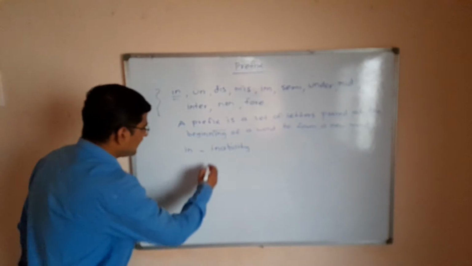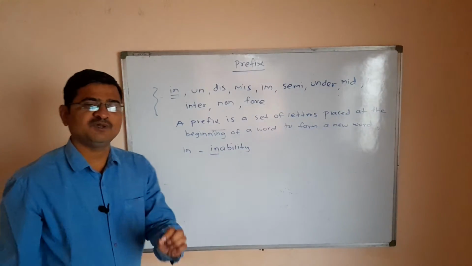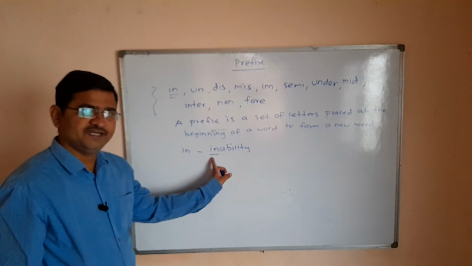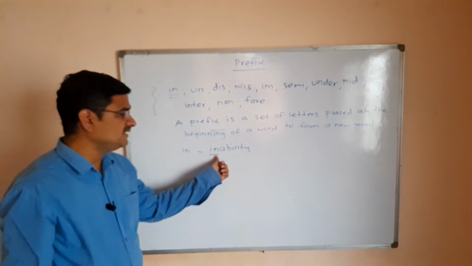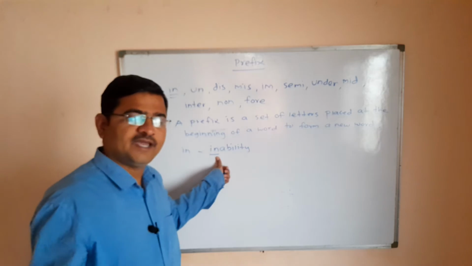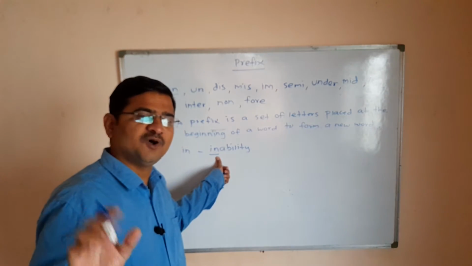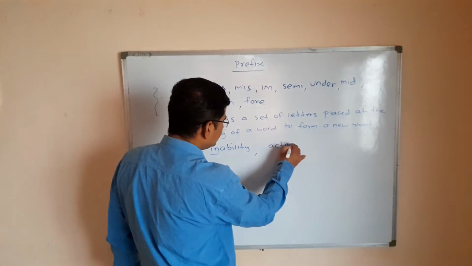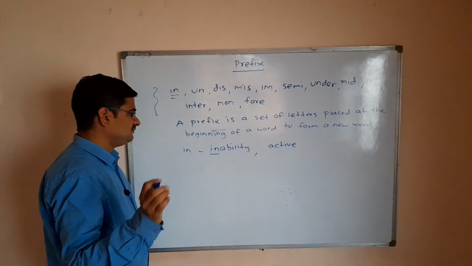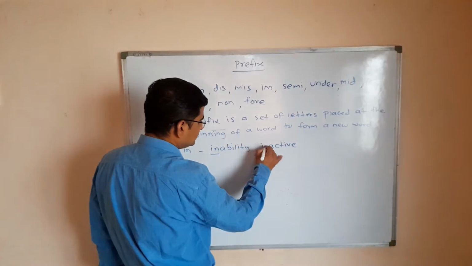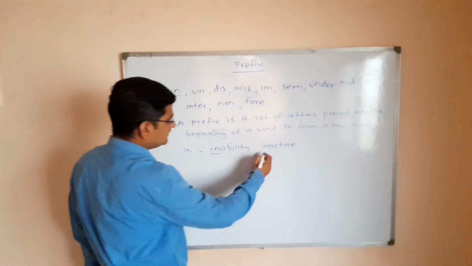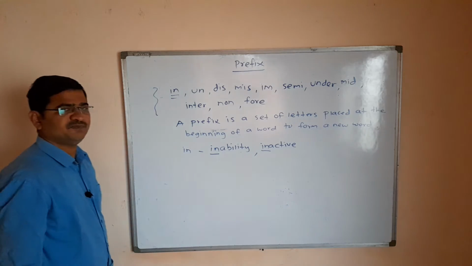So here in is an example of a prefix. Active, we can add the prefix in to it. The newly created word is inactive.